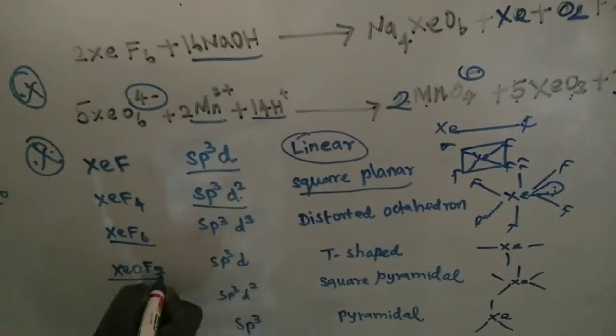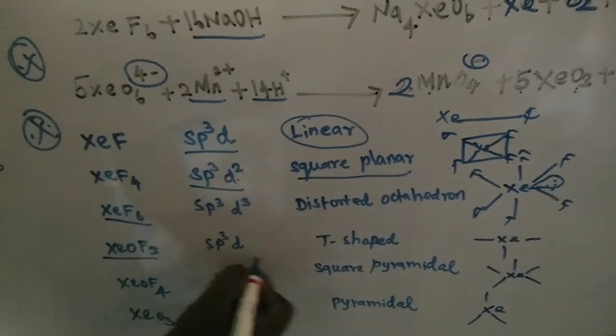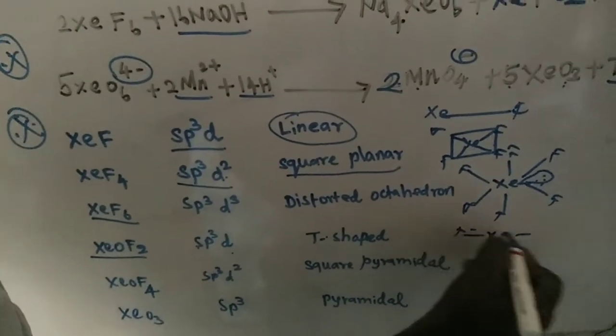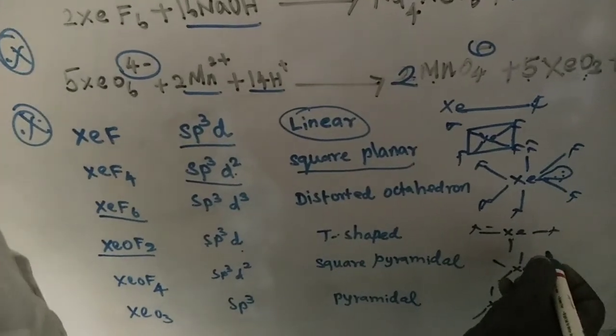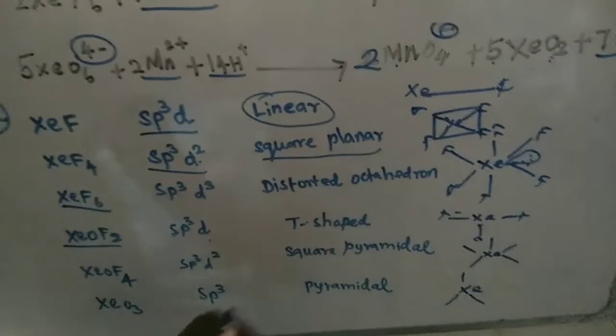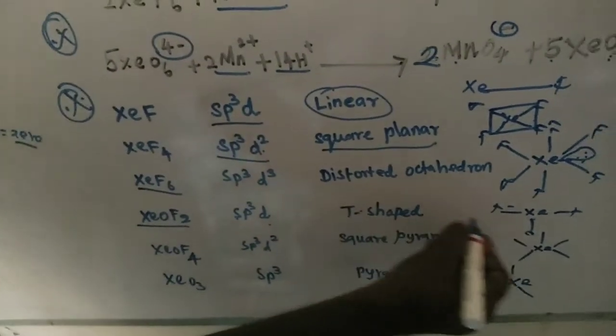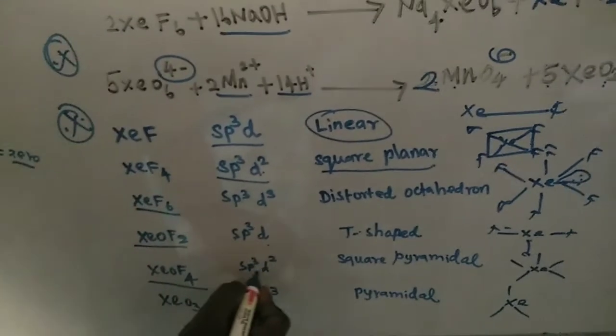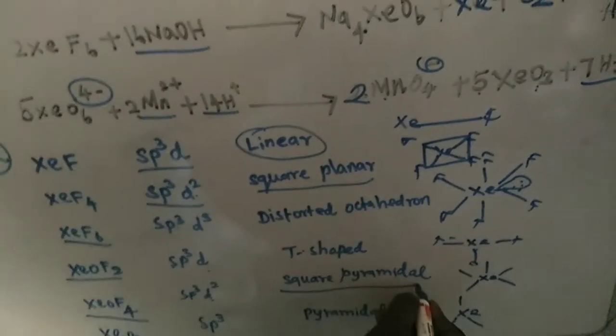Xenon oxide trifluoride is sp3d hybridization, T-shaped. Xenon is present in the center, with fluorine and 1 oxygen. This is a distorted T-shape. Next, xenon oxide tetrafluoride, sp3d2, is square pyramidal.